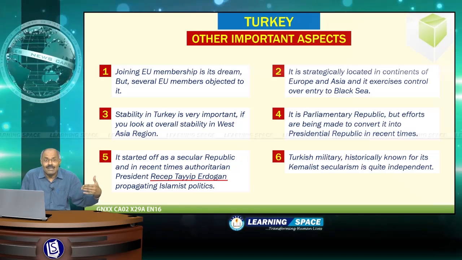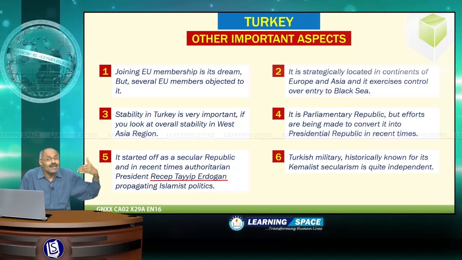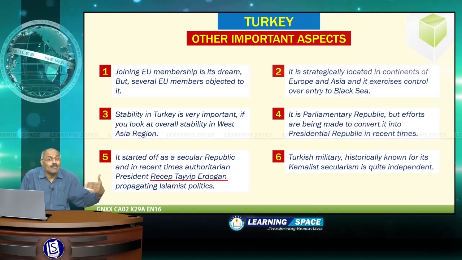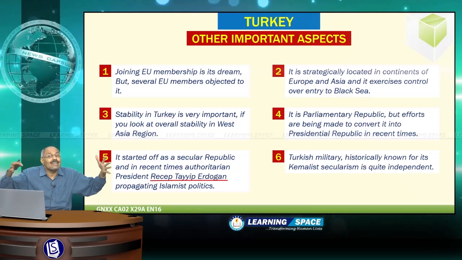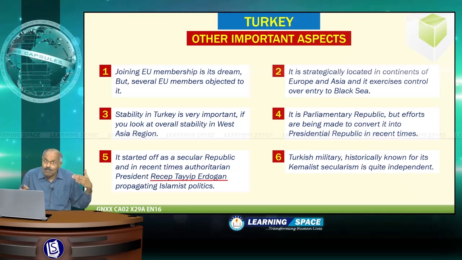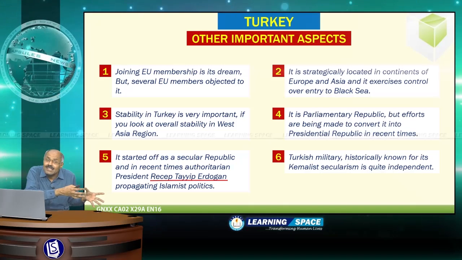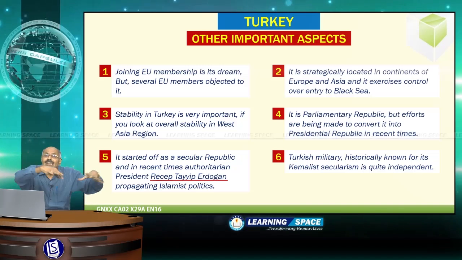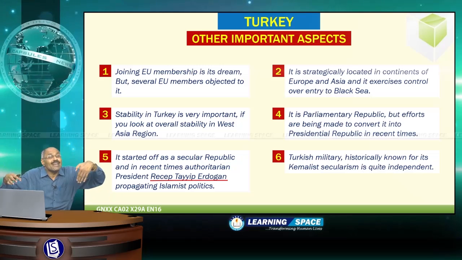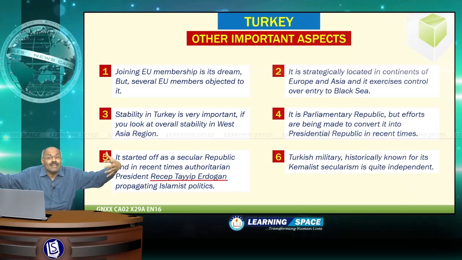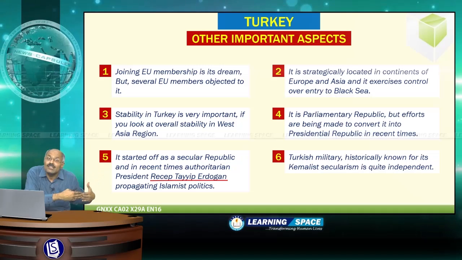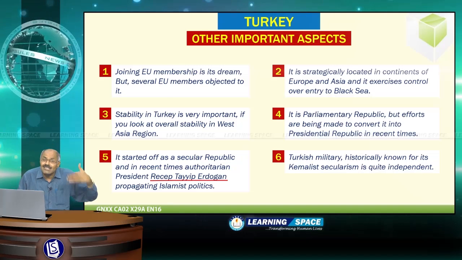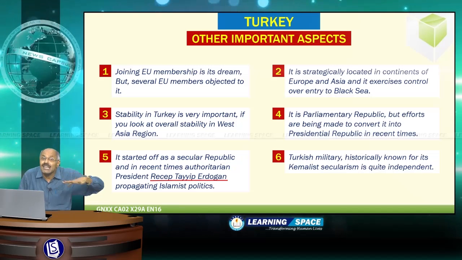Then, another important aspect is that it started off as a secular republic, and in recent times, the authoritarian president Recep Tayyip Erdogan is propagating Islamist policies. And please don't forget, there is a difference between jihadism and Islamist policies. Jihadism is basically hating other people and forcibly converting people of other beliefs into their belief. That is jihadism. But Islamist politics is different. Islamist politics is basically running the government as per Sharia.